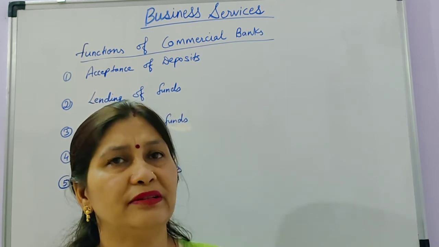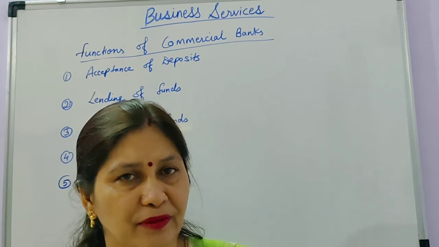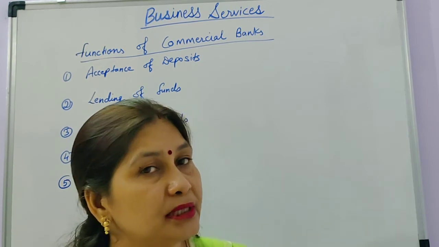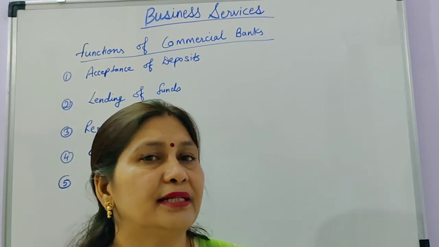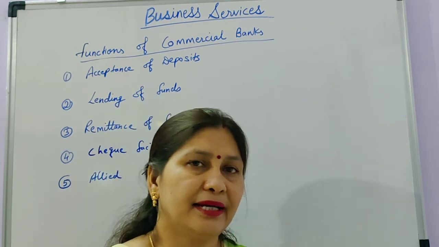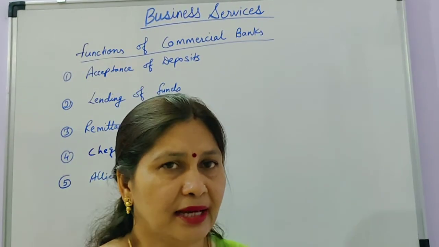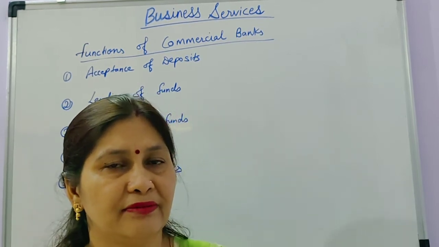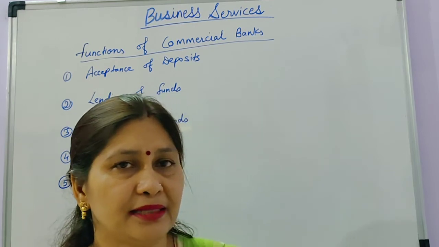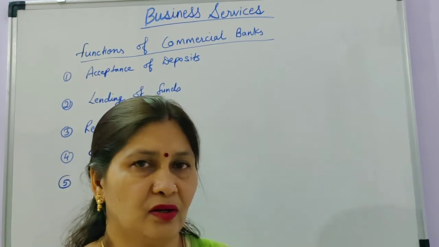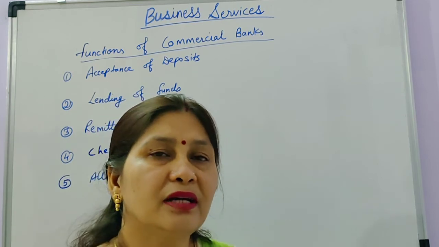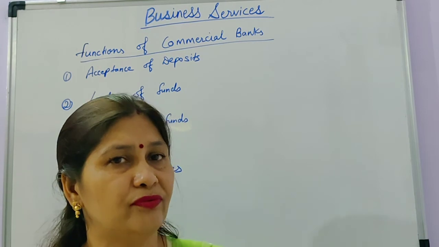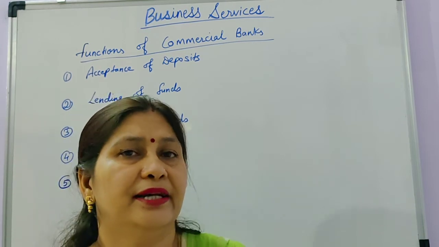There are so many functions that a commercial bank performs, so we can say that a commercial bank is not only accepting deposits or advancing loans, but doing a variety of functions. Commercial banks have provided many types of accounts, through which we can have our savings, deposit our money and keep it safely in the bank. The bank pays interest on those accounts, and if we take a loan from the bank, we have to pay the rate of interest.